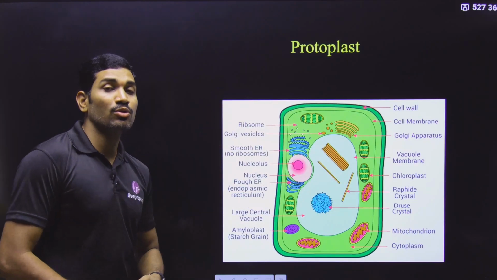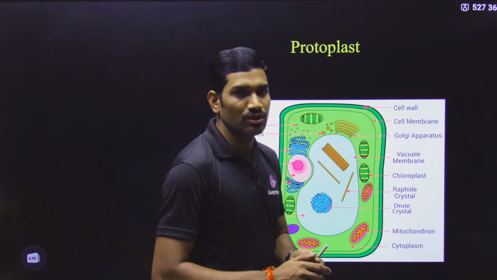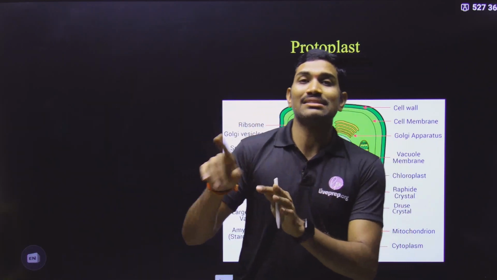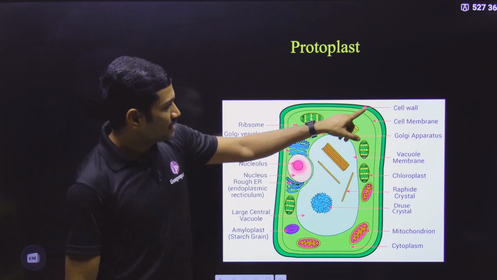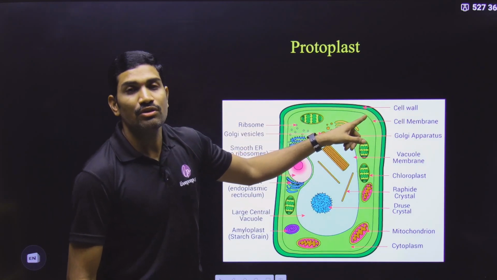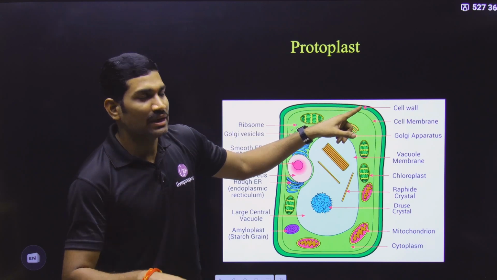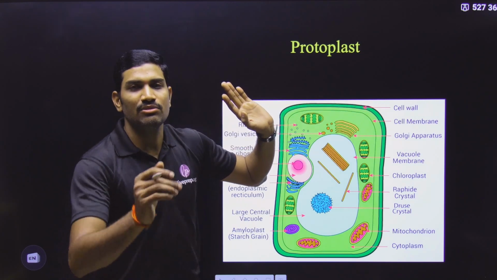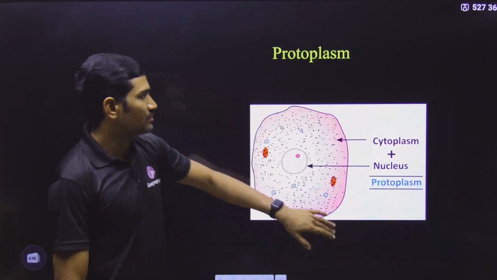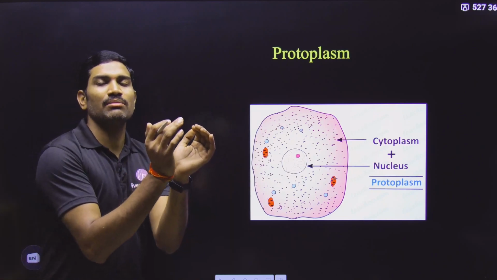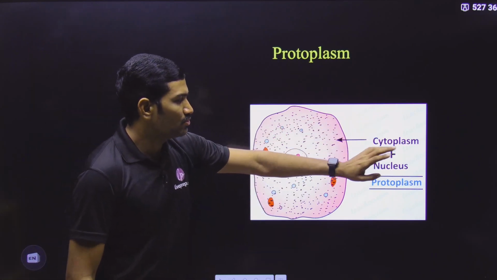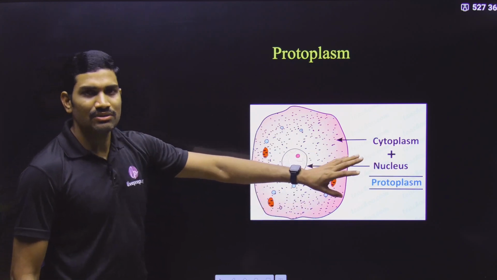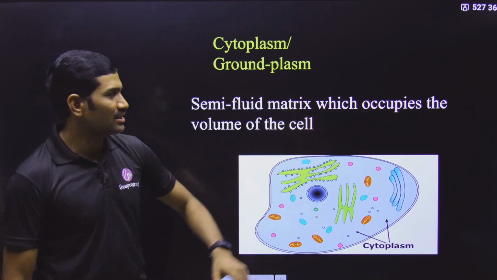The next one, what is protoplast? With the equation also I told you, what is protoplast? Protoplasm plus plasma membrane is the protoplast. Suppose here it is the cell wall they have mentioned. How will you prepare a protoplast from the plant cell? By removing the cell wall. Simply remove the cell wall, and it will become a protoplast. And next, protoplasm. It is surrounded by the plasma membrane in the case of eukaryotic cells. So cytoplasm plus nucleus is protoplasm. This image was taken from the internet, so you can easily understand this particular one.